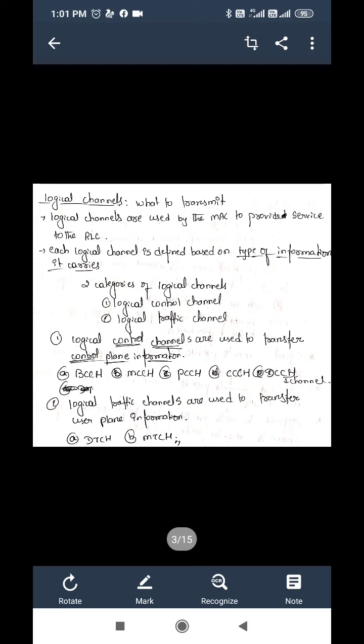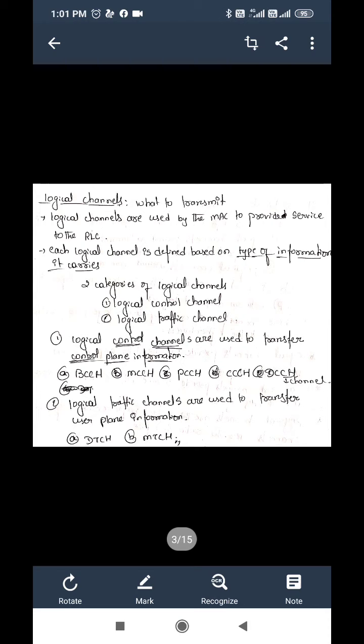The second one is the logical traffic channel. In the logical traffic channel, user signals will be present. Logical control channels are used to transfer control plane information, and logical traffic channels are used to transfer user plane information.